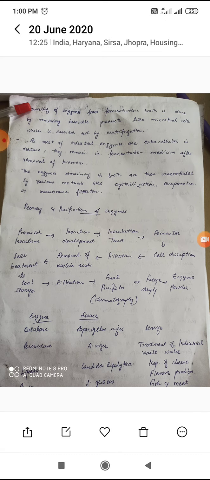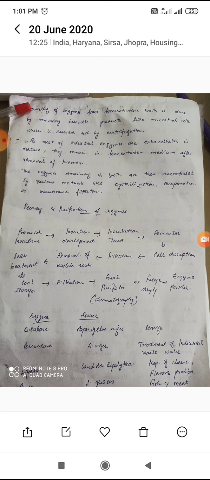Like amylase enzyme, the source of amylase is Bacillus subtilis, used as a digestive aid, removal of starch, preparation of glucose syrups, production of beer, alcohols, etc. And the second enzyme is catalase. Catalase is produced by Aspergillus niger. It is used in manufacture of beverages, breakdown of hydrogen peroxide in wastewater, bioremediation. Next enzyme is lipase. Candida lipolytica or Aspergillus niger is the main source of this enzyme, and it is used in cheese flavor production.